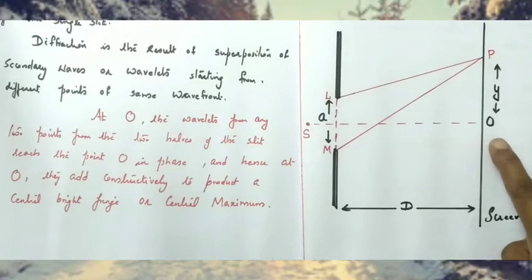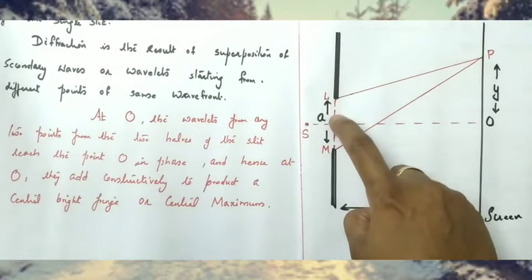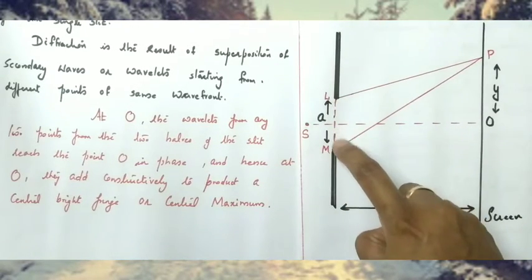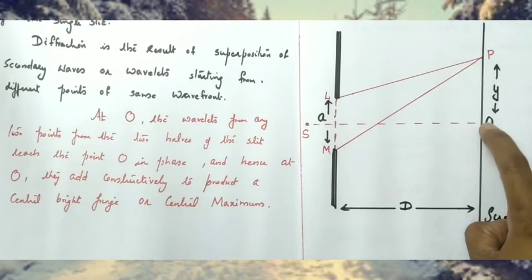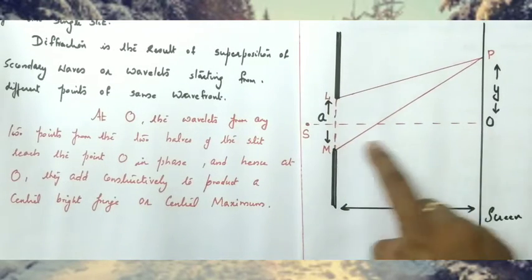So at the point O, wavelets superimpose. At the point O, wavelets from this region of the slit reach the point O, wavelets from the bottom region of the slit reach the point O, and they superimpose to form the central maximum or central bright fringe at the point O. So at the point O, LO and MO are equal.